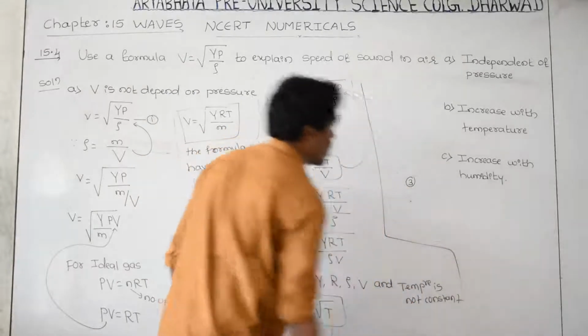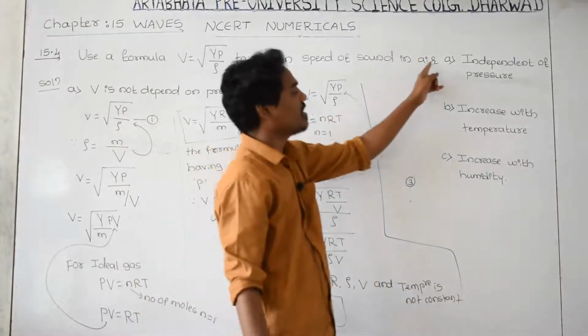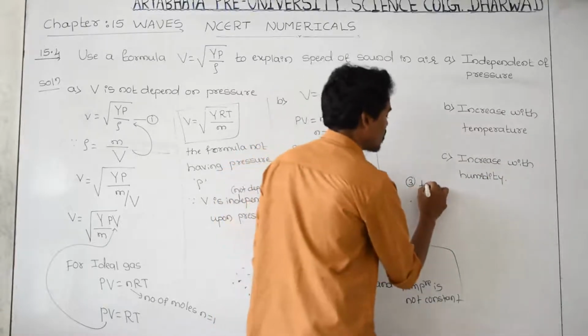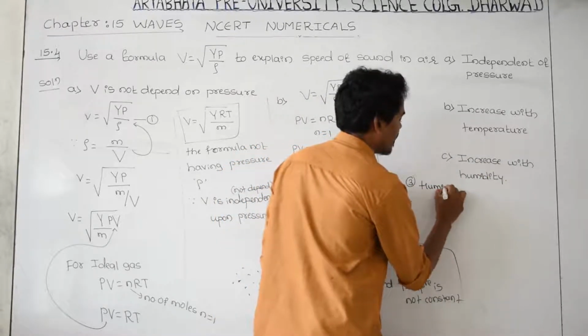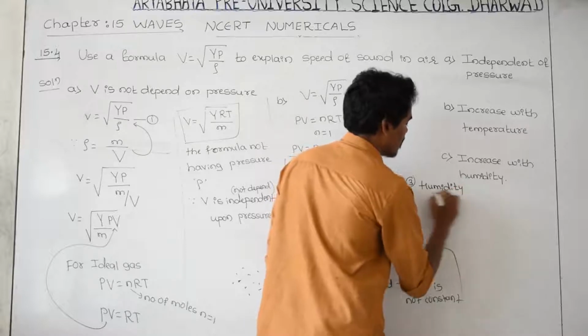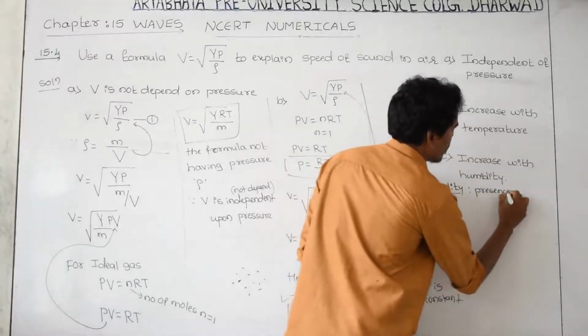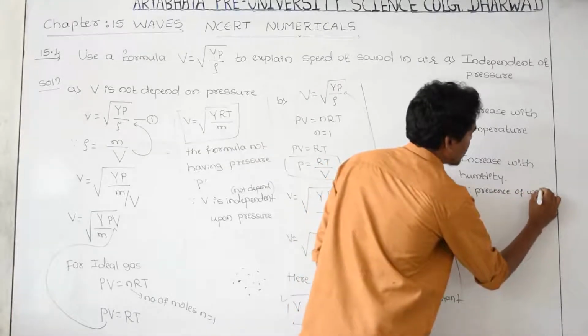That is, the speed of sound in air increases with humidity. What is humidity? Humidity is the presence of water vapors, presence of water particles in the air.